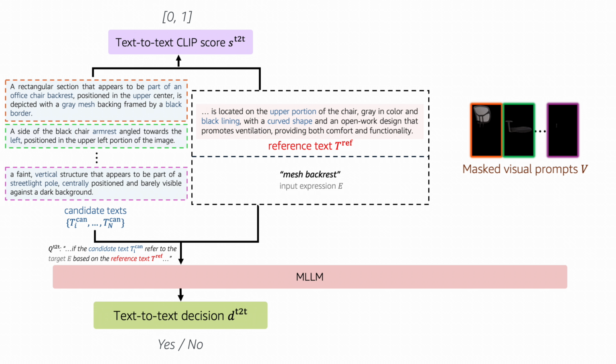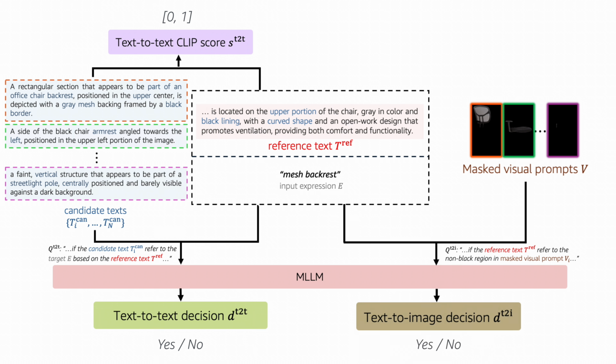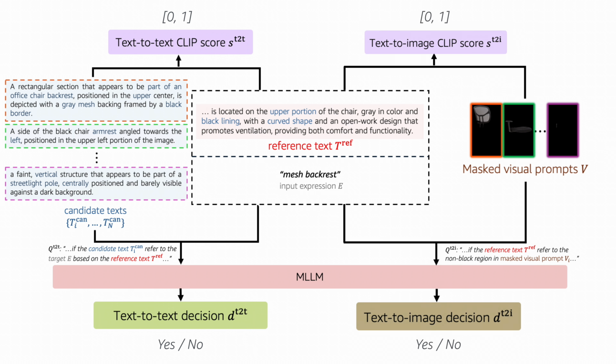While the text-to-text metrics already enable good candidate selection, potential errors during candidate text generation could degrade their performance. To alleviate this, we further perform text-to-image comparisons between the reference text and the mask-cropped visual prompt. Similar to text-to-text comparison, we use a multimodal large language model-generated binary decision, followed by a CLIP-generated scalar score.